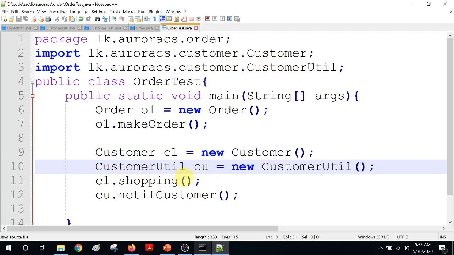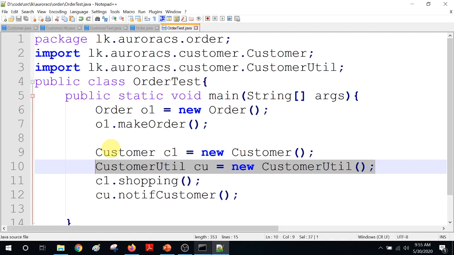If you want to refer to the payment util, you have to say for example lk.aurora.payment.util, right? If you want to refer to the order util, you have to say lk.aurora.order.util. So that is the only place where you are going to use the fully qualified path, not just because you have two classes with the same name. No, that is fine. If you are going to use those two classes in one particular class, that is where you have to use the fully qualified name. That is the only place you have to use it, otherwise always import and use it.